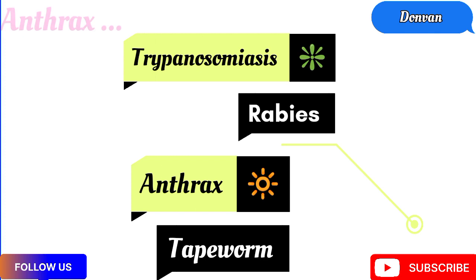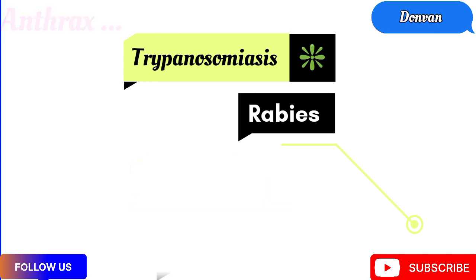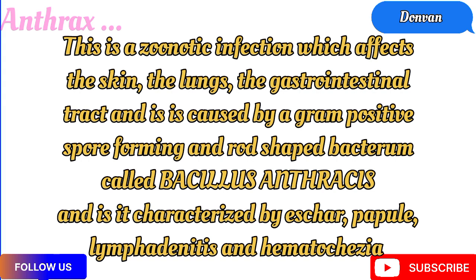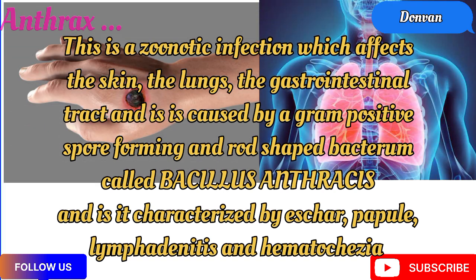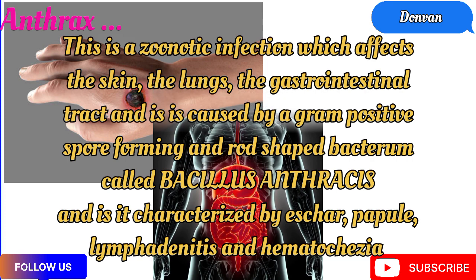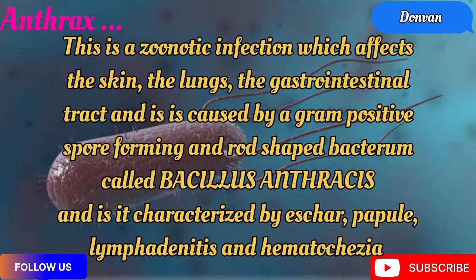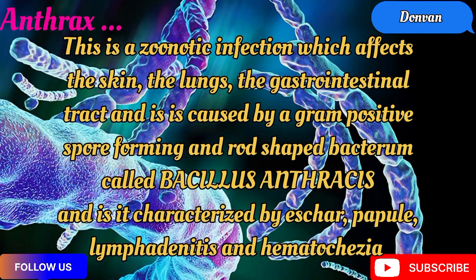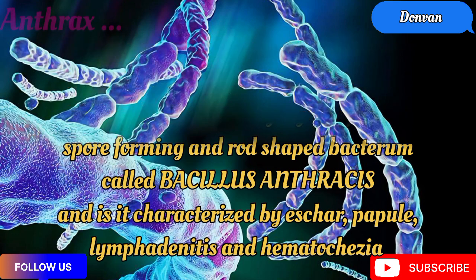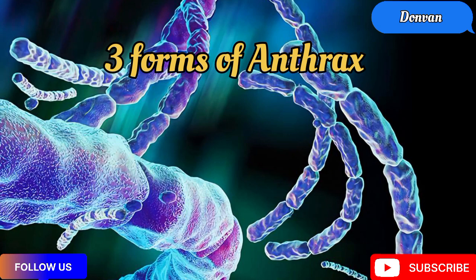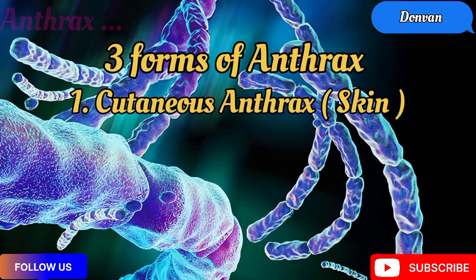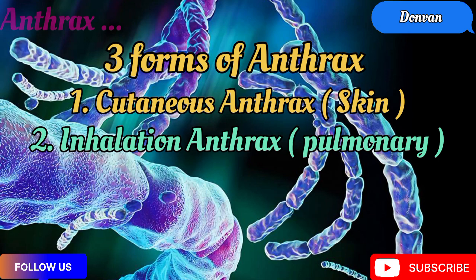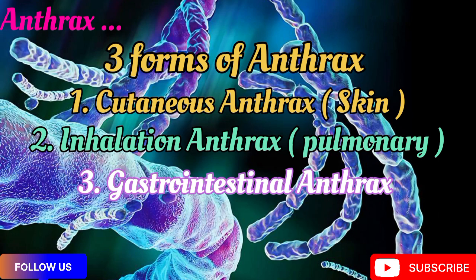So how can anthrax be defined? Anthrax is a zoonotic infection which affects the skin, the lungs, the gastrointestinal tract, and it is caused by a gram-positive, spore-forming and rod-shaped bacterium known as Bacillus anthracis, and it is characterized by an eschar, a papule, lymphadenitis, and hematochezia. There are three forms of anthrax. We have cutaneous anthrax, also known as skin anthrax, inhalation anthrax, also known as pulmonary anthrax, and gastrointestinal anthrax.